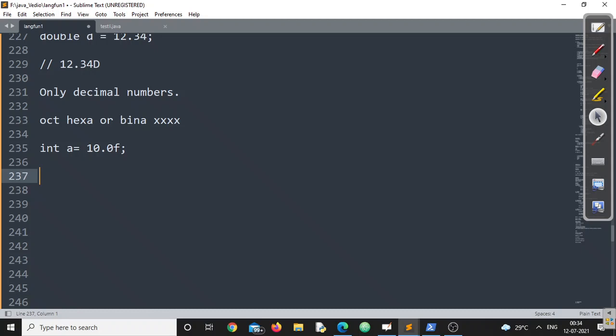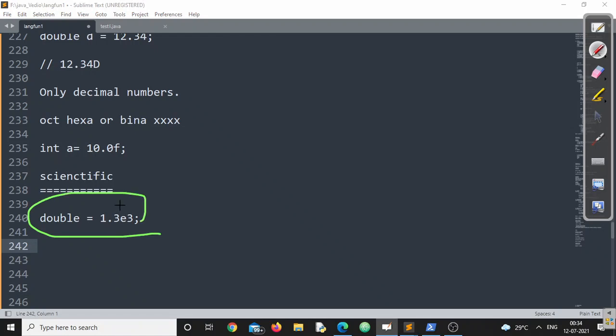Now, floating point numbers can also be represented in scientific format. Suppose I want to represent a floating point number in exponent format. Suppose I am writing double 1.3e3. I can happily represent this one. If I am writing this kind of notation, this is again a valid floating point literal. Since I have not included anything here, this will be directly treated as a double literal, right?